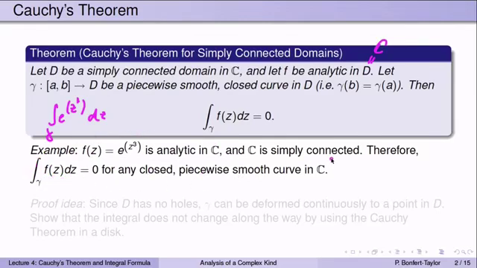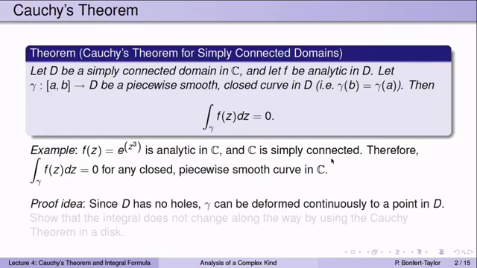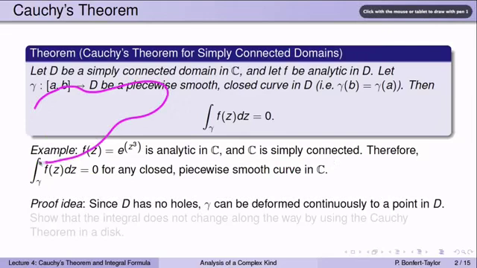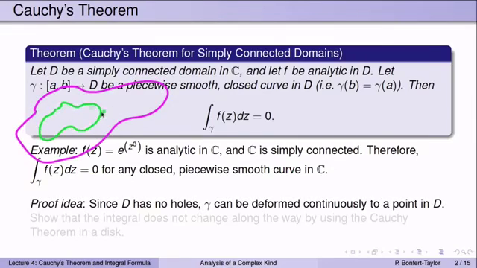Let me quickly describe to you the idea of the proof of the Cauchy theorem for simply connected domains. This domain D that we're talking about has no holes, and therefore the curve gamma can be shrunk to a point inside D without ever leaving D. What that means is the following. Suppose this is gamma. Then imagine gamma was actually a rubber band. Then gamma, once you let go of it, would shrink.